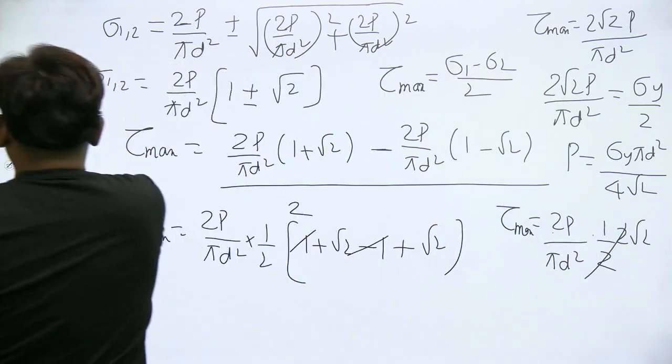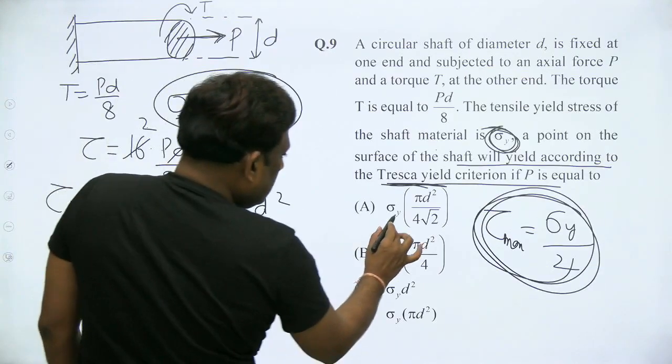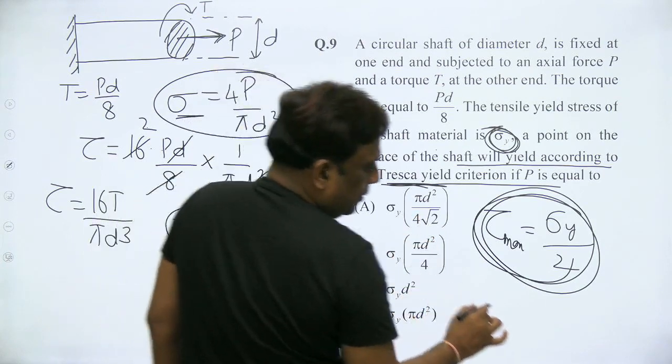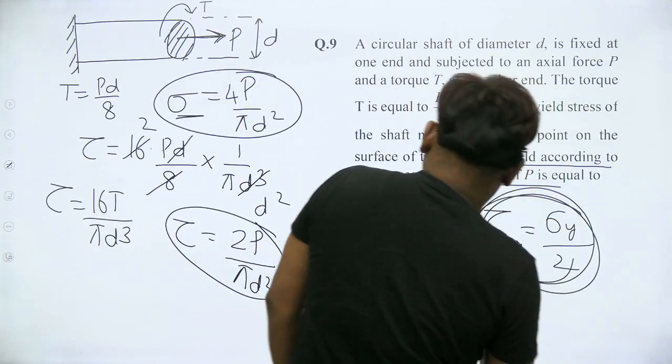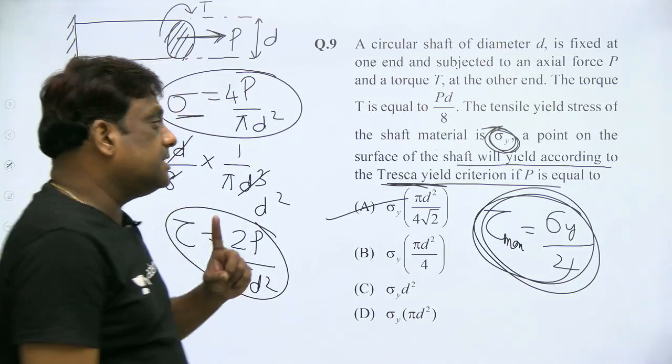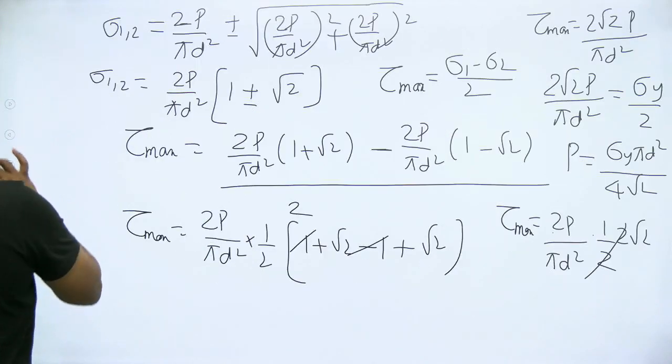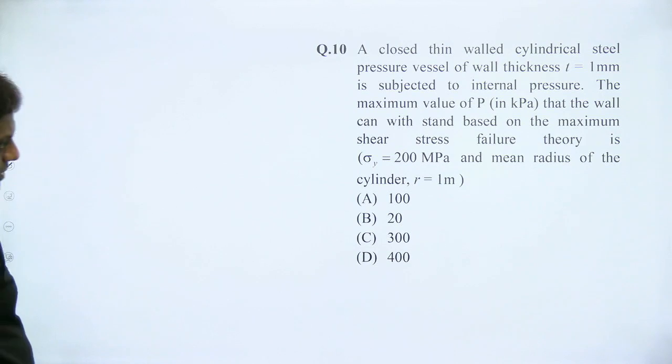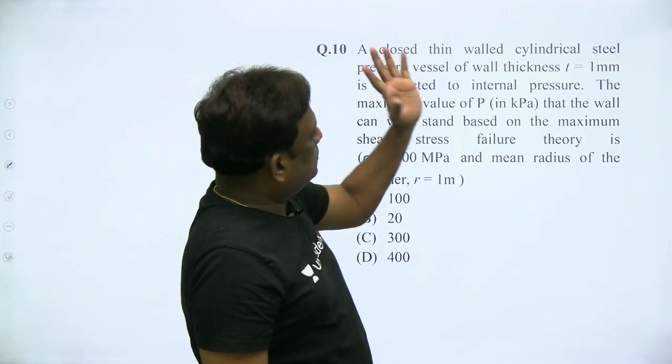Yes, let's check the option. Sigma y pi d square by 4 root 2. Yes, this is the right answer. And this is one of the good questions, my dear students, so please focus on this question. Okay, now let's move to the next.